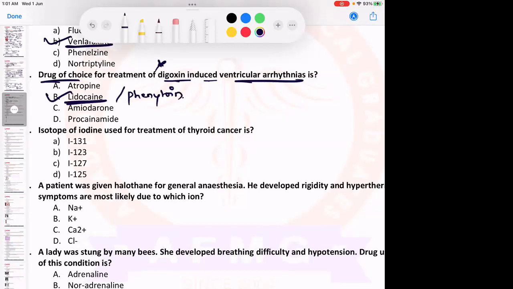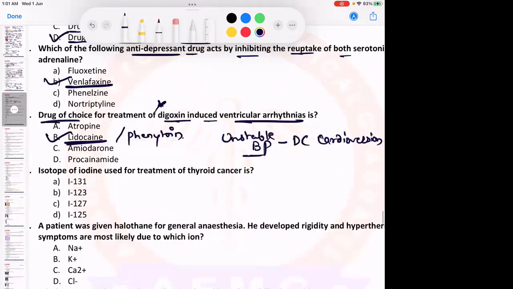No issues with this. If the patient has an unstable BP, that means the patient is hemodynamically unstable, then you can even use cardioversion. No issues with this. So BP stable hai, toh lidocaine ya phenytoin. Unstable hai, hemodynamically unstable patient, then DC cardioversion.